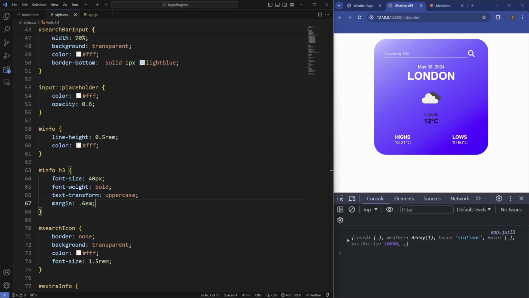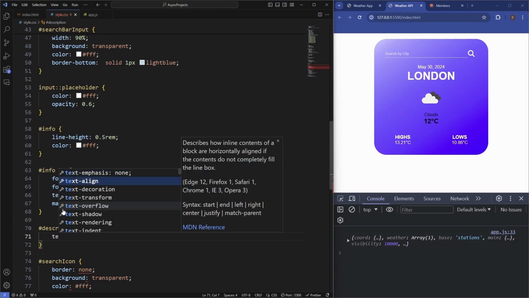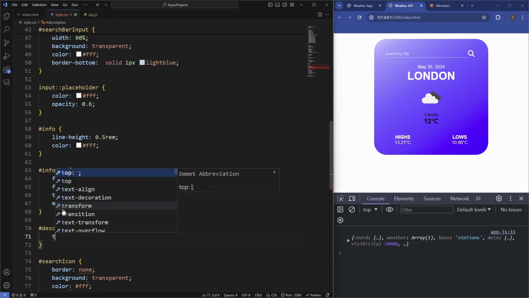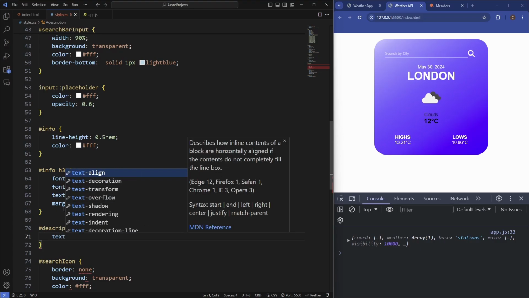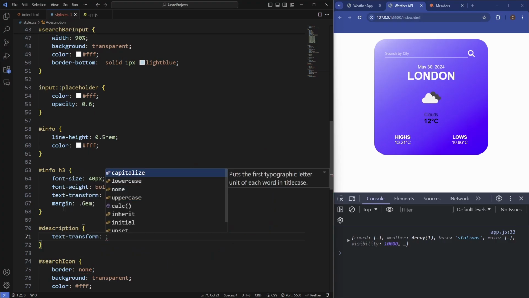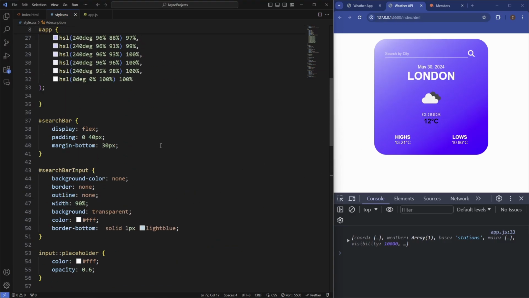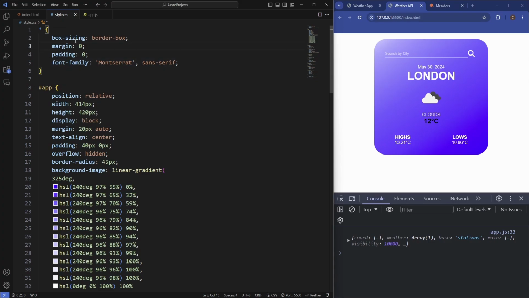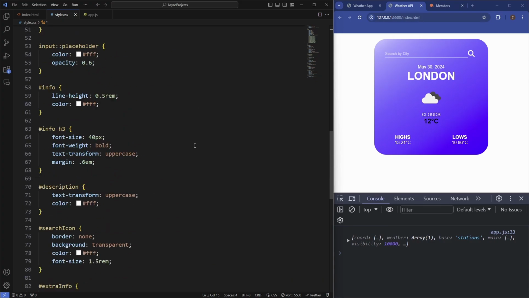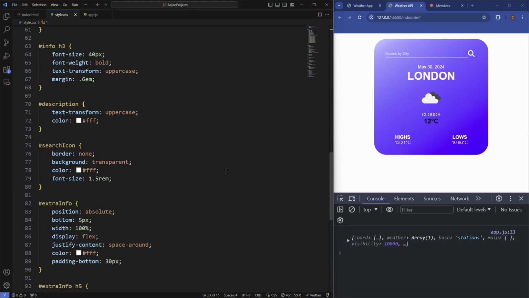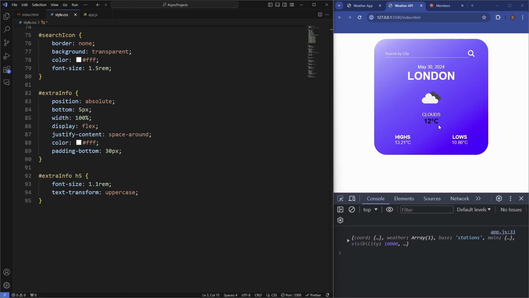And then we've got the icon. Let's target the description. So this is going to have the ID of description. And let's just make this text transform. We'll set this to uppercase. And let's also change the color of this to white. Probably because it's all white, we could literally just target the color in the global settings, but it doesn't really matter for now. But you could do it that way because it's pretty much all white. So the last thing to target is the actual degrees itself.